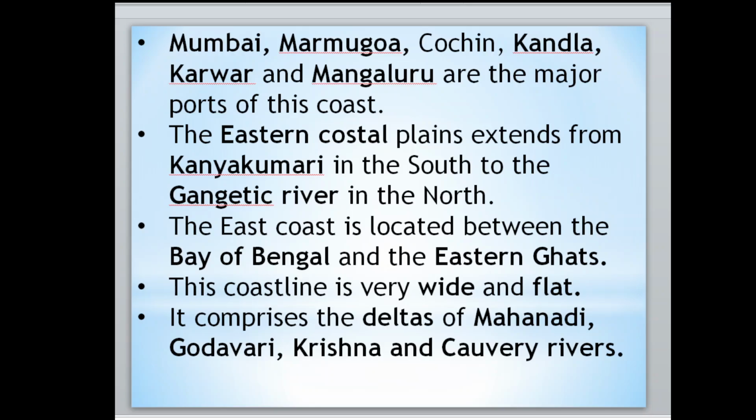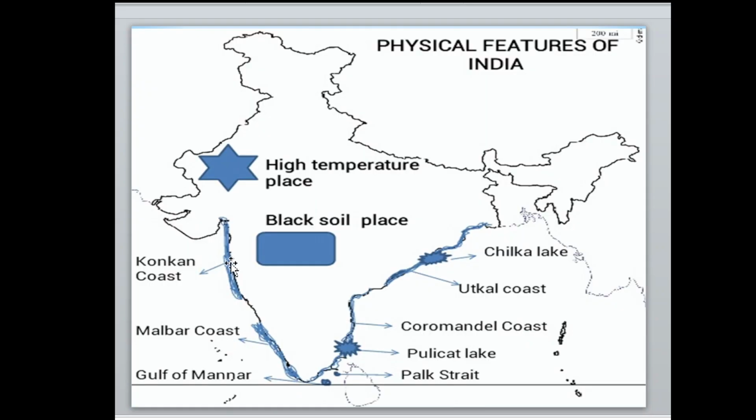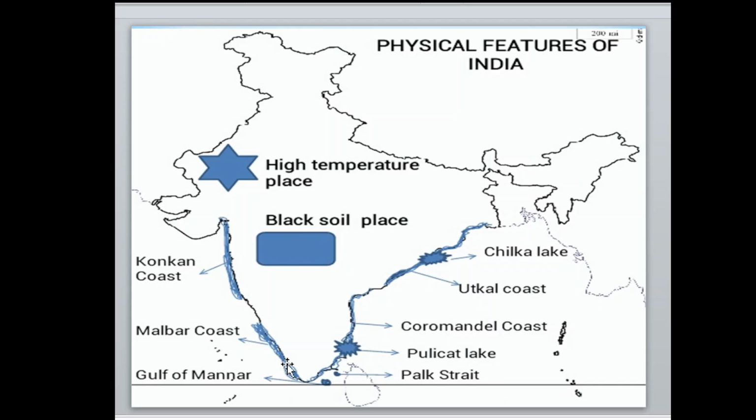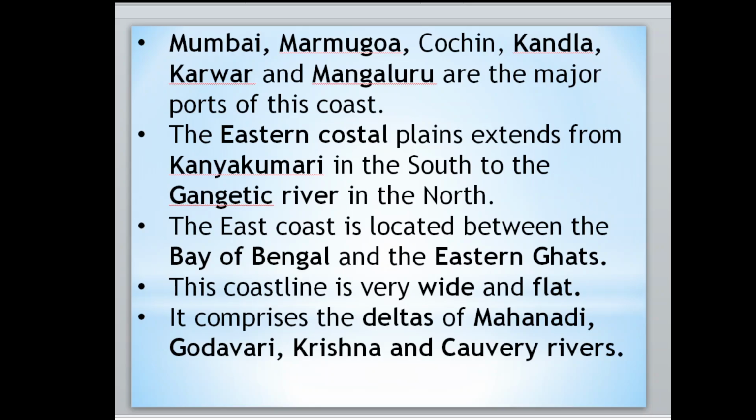Then next, Mormugao is in Goa. Then Cochin is in Kerala. Then Kandla is in Gujarat. Karwar and Mangalore are in Karnataka.